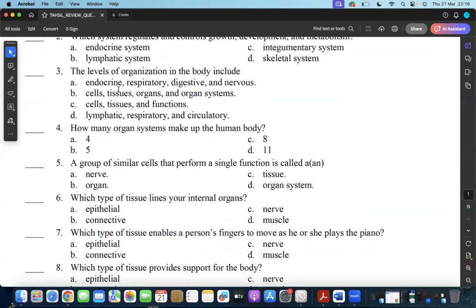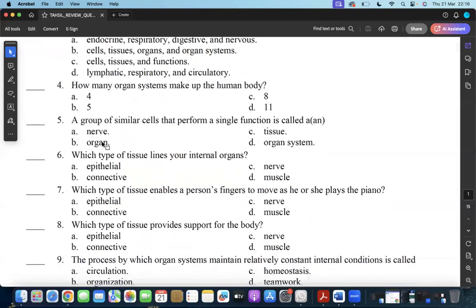A group of cells forms a tissue, a group of tissues forms an organ, and a group of organs forms an organ system. From this, it's very obvious that A is not the answer, C is not the answer, and D is not the answer. So the answer is B. The answer to question number 3 is B.